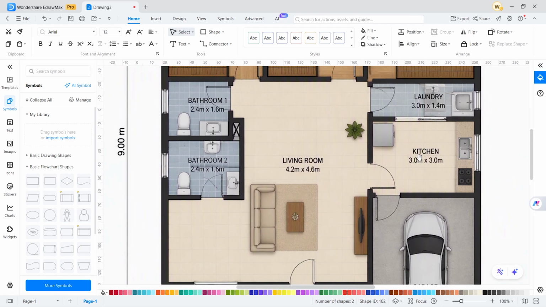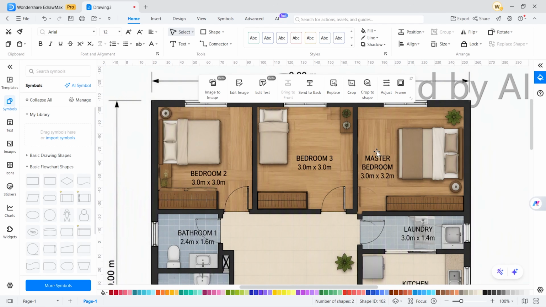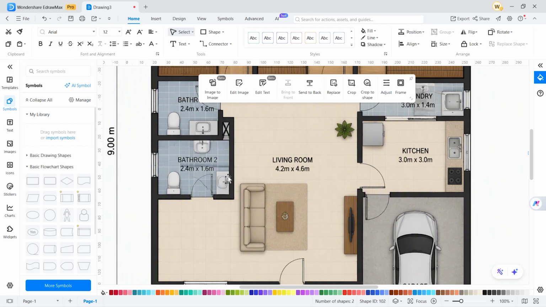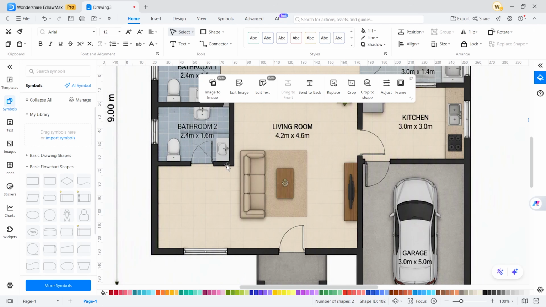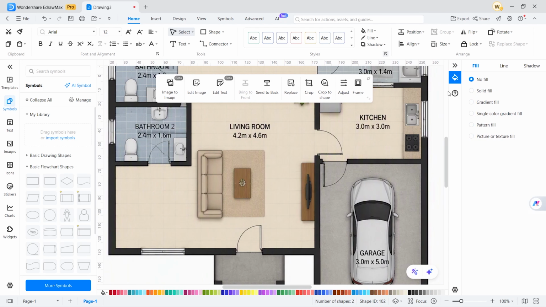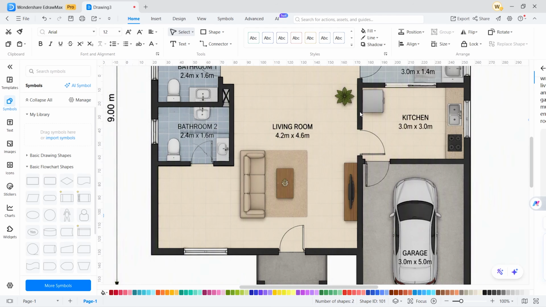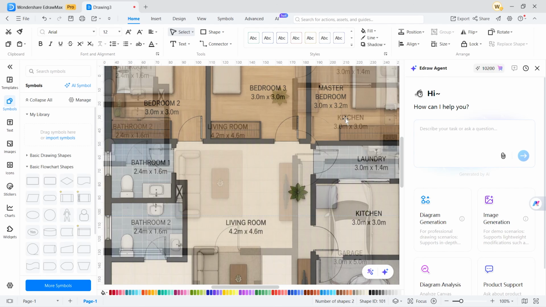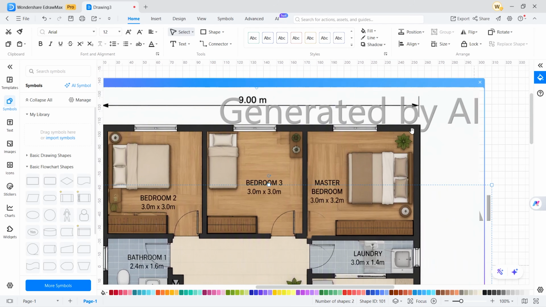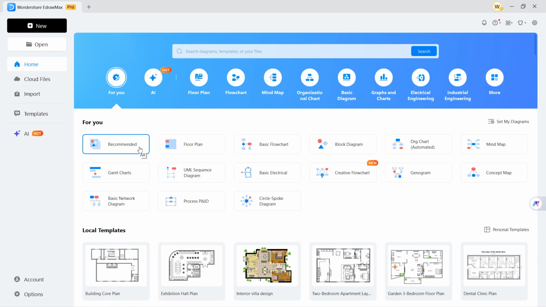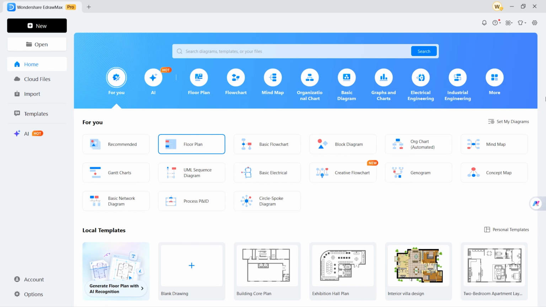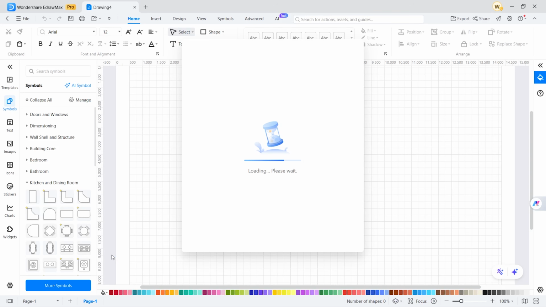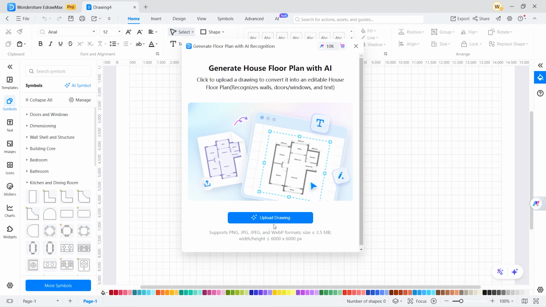Now the question may arise, is it possible to customize the image of this design? Yes, it is possible. If you have made any kind of drawing by hand, it is possible to convert it into an editable design. Now, we will learn how to convert a sketch image or downloaded image into an editable design. For that, we will go to Home again. There, go to Floor Plan, select Generated Floor Plan with AI Recognition. Here, input any image you have drawn or downloaded.